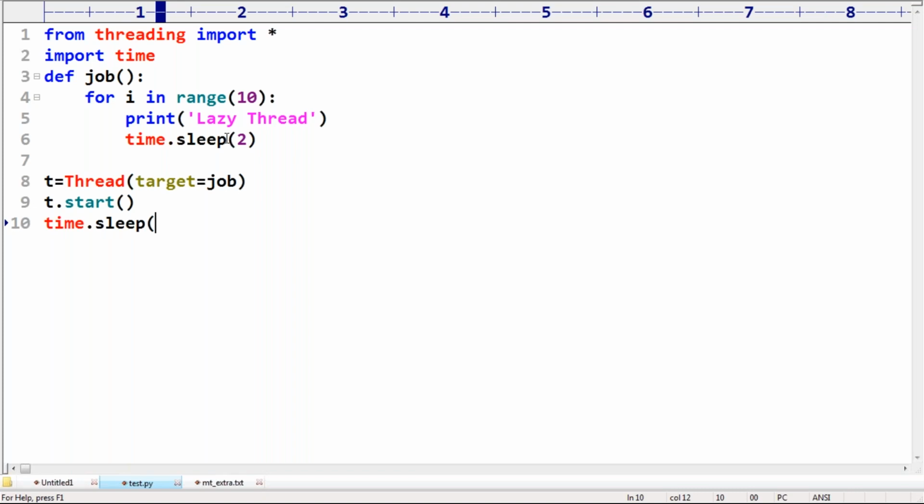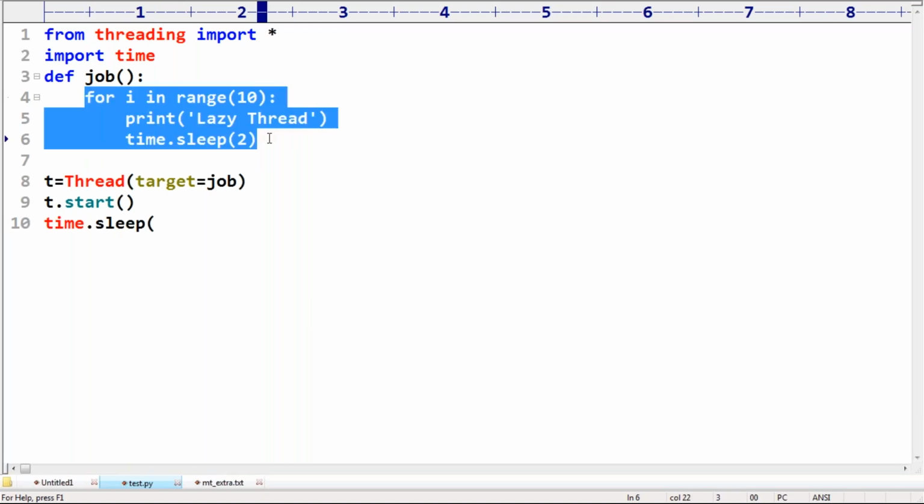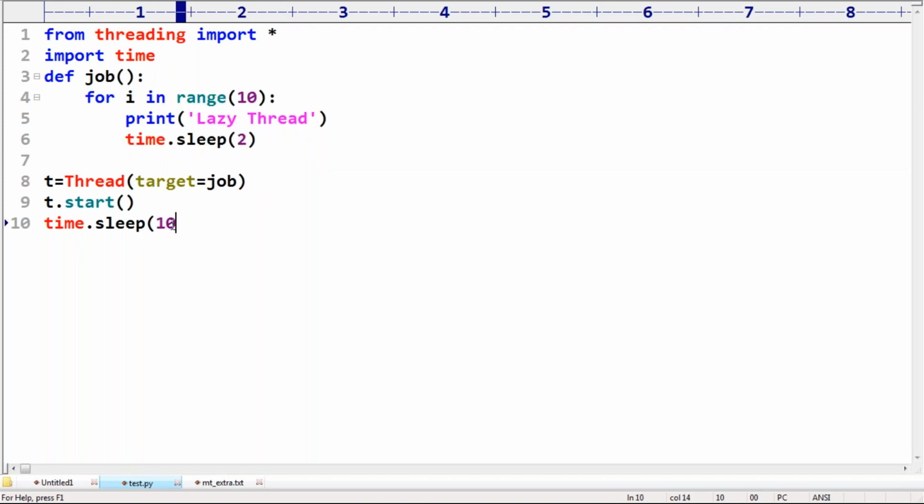So total how much time is this going to sleep? 20 seconds. The main thread is sleeping for 10 seconds, 10 seconds, and then prints end of main thread.